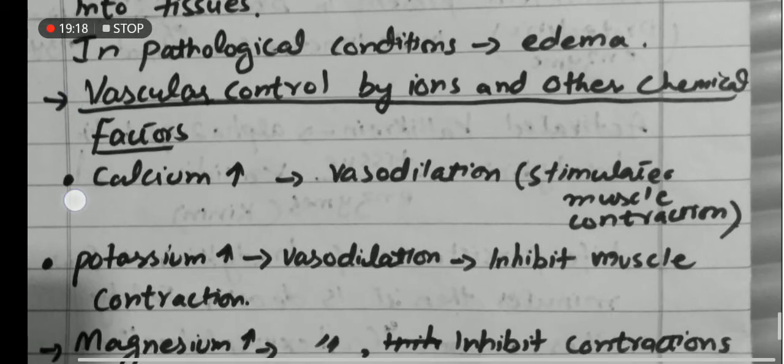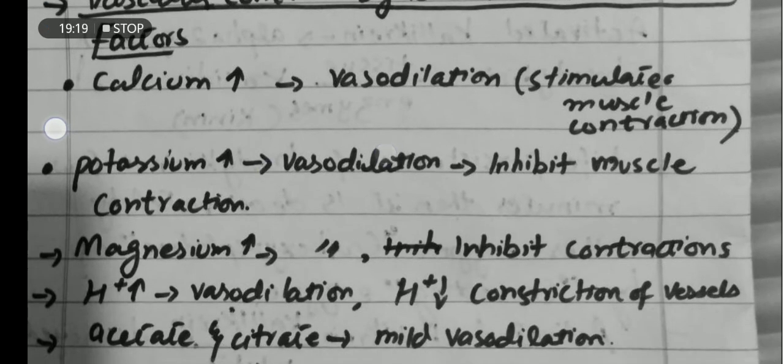Next is potassium. Sorry, there is a mistake. Increased quantity of calcium causes vasoconstriction. Increased quantity of potassium causes vasodilation. It inhibits muscle contraction.